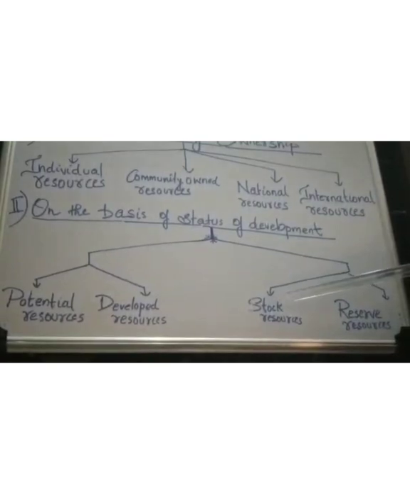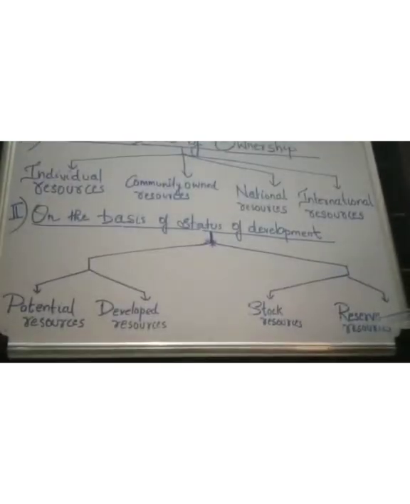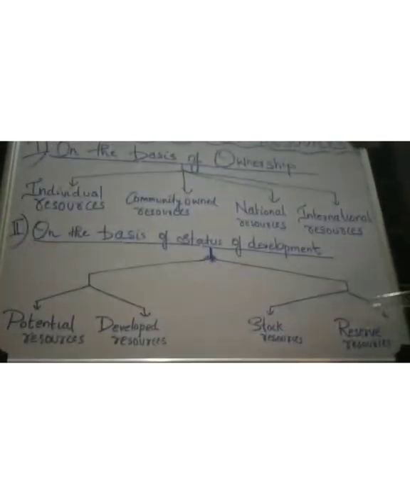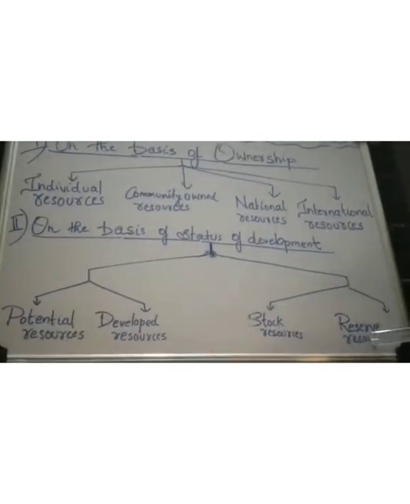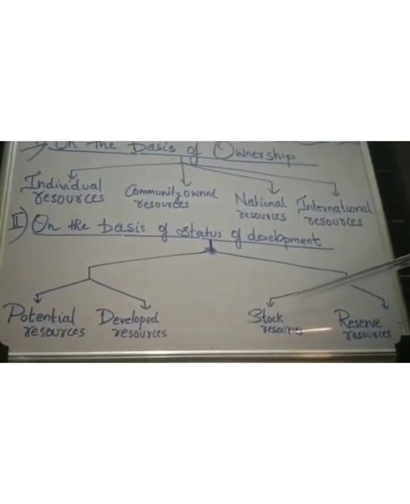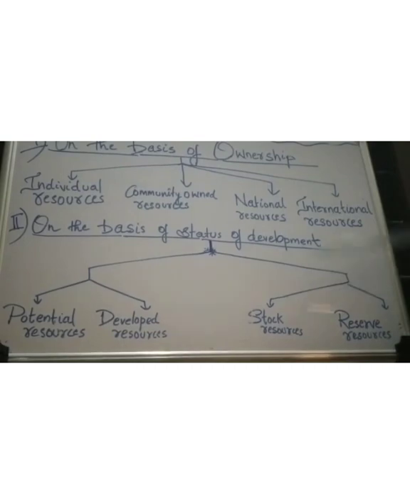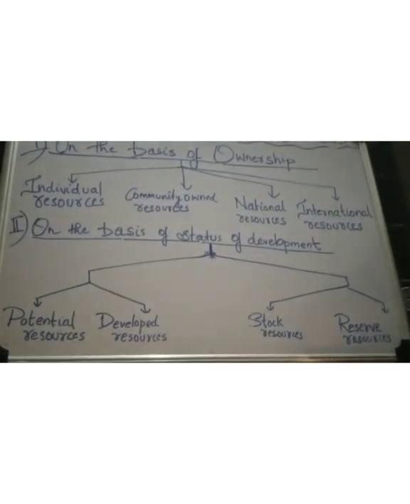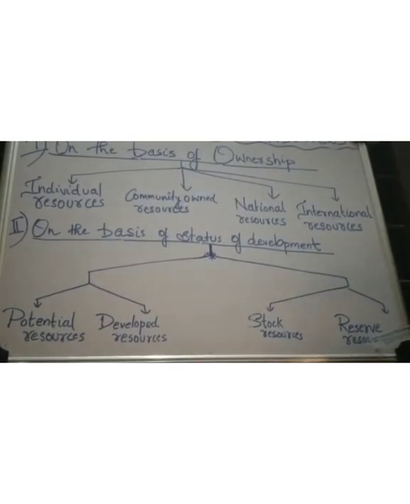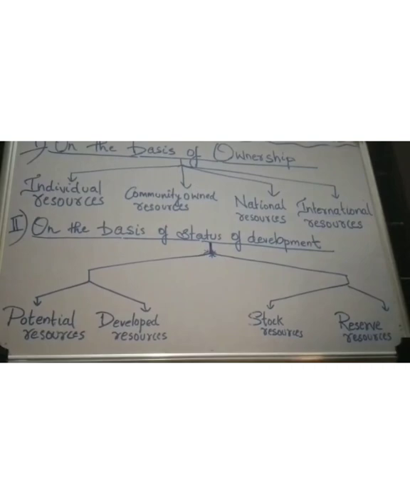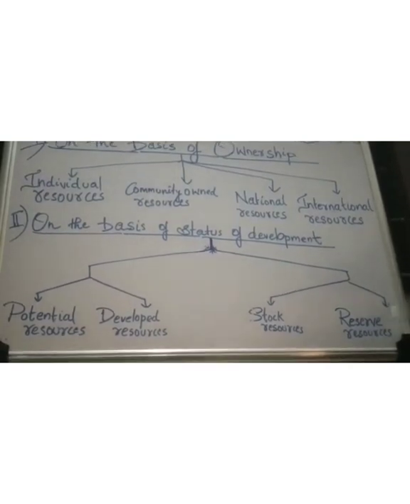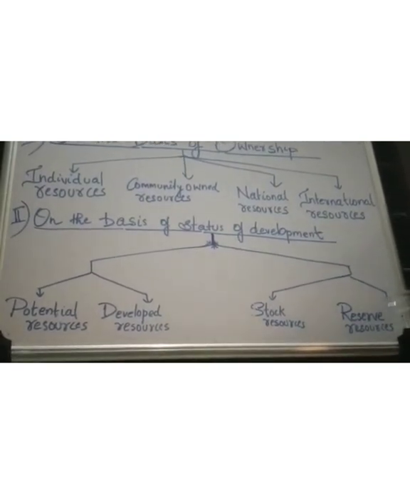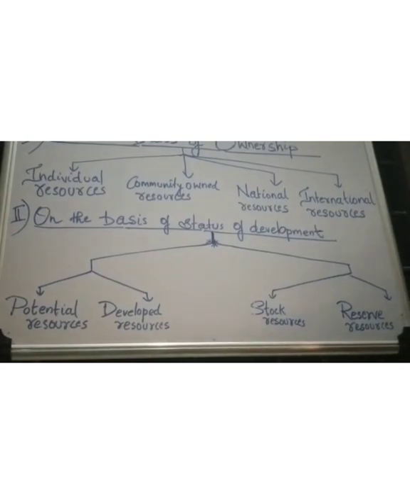Till we develop the technology to separate hydrogen from water, it is known as a stock resource. Whereas reserve resources are those resources which are also not used at present, but not because of lack of technology. Here we are keeping them for the next generation. In the case of reserve resources, we know the technology and we have the ability to use it, but we are not using it at present because it is reserved for the next generation.